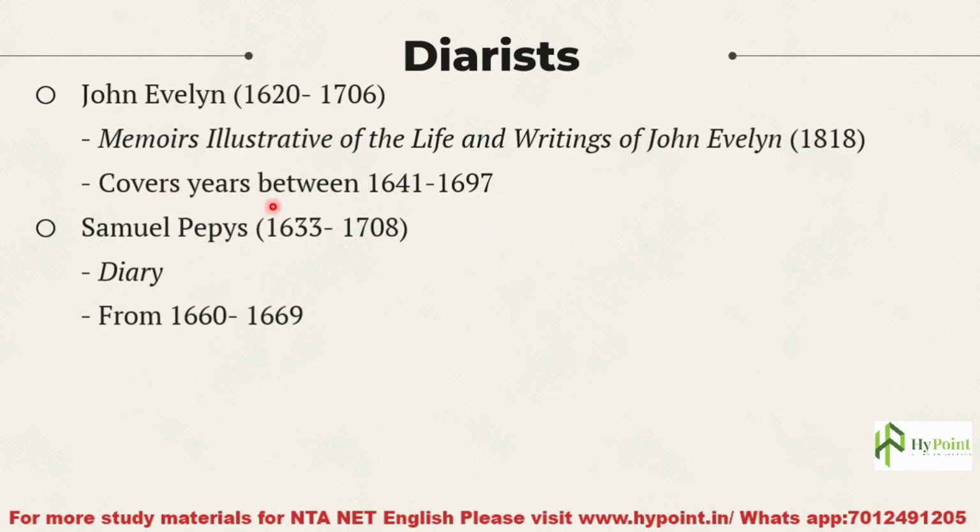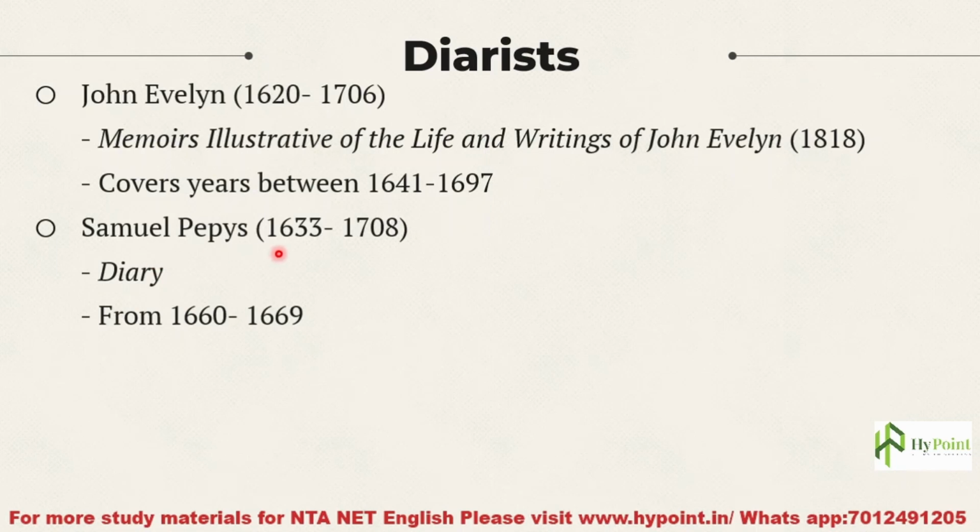It covers years between 1641 and 1697. This information is important. Evelyn's diary covers the years between 1641 to 1697.